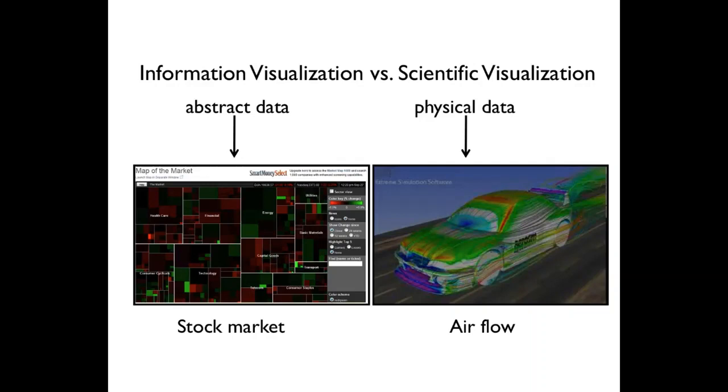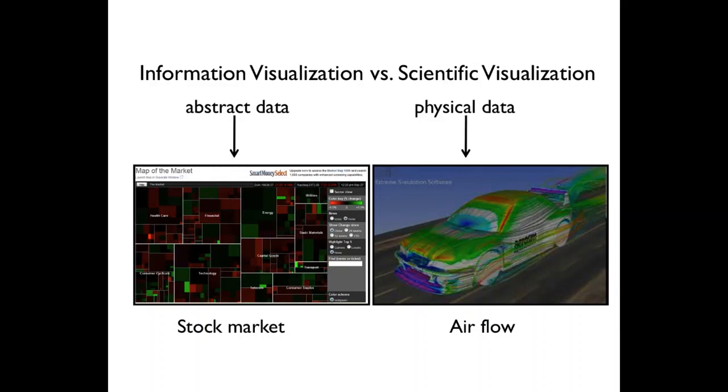The information visualization example on the left shows stock market data. It doesn't have a visual representation that we could readily use, and we have to invent a representation. The example uses a tree map to show a hierarchy of the sectors in the stock market and a red-green color coding to indicate how individual stocks performed on a selected day. Green indicates they went up, red indicates they went down. The brighter the hue, the bigger the change. The challenge here is to design a visual representation that can effectively answer specific questions about the data.